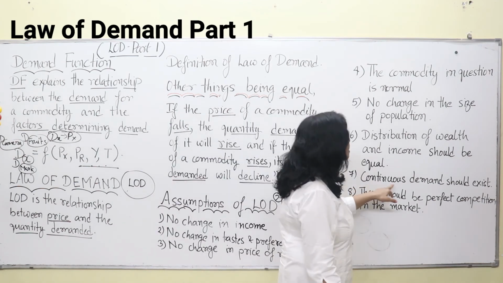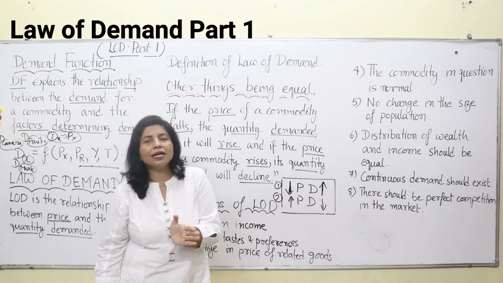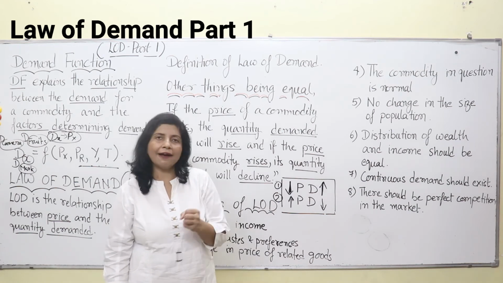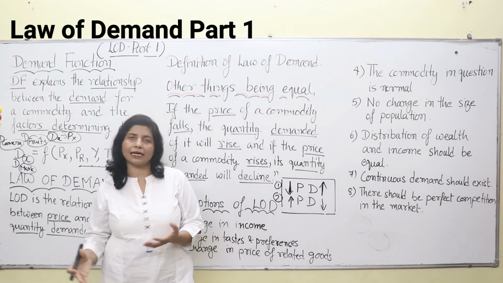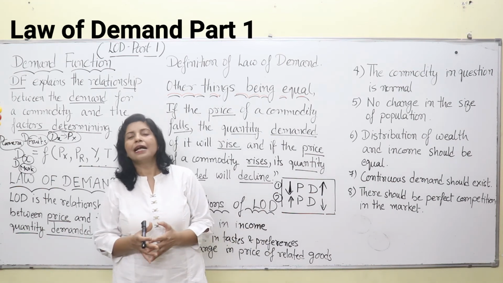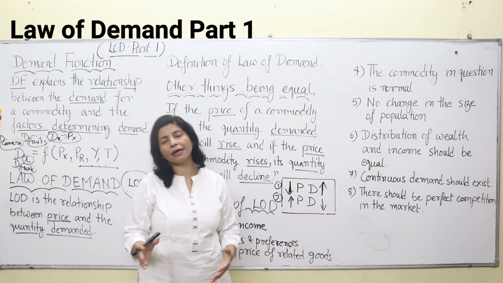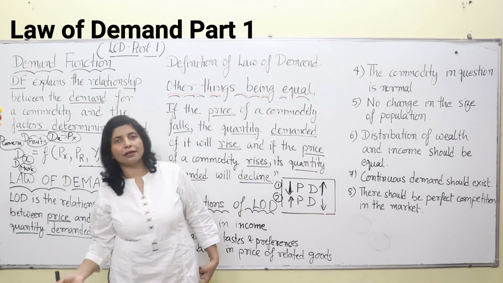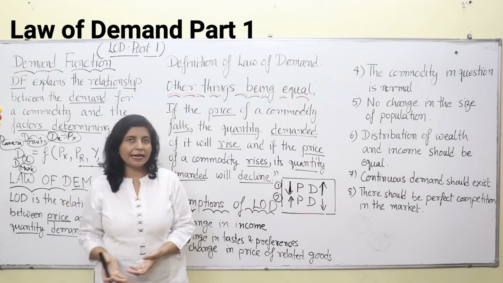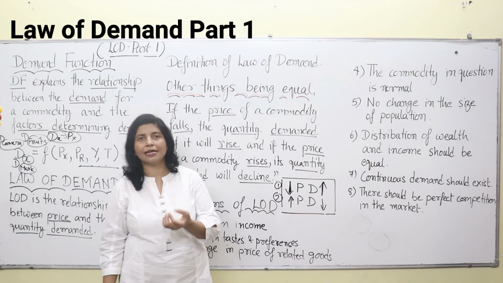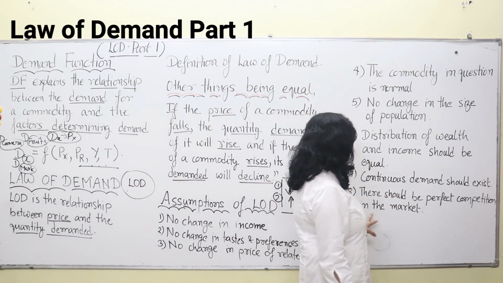Okay, then continuous demand should exist. Continuous demand means demand should move in a flow. Every day, if a shop is selling 10 to 20 items, that demand should move in that range, and it should not fall below 2 or 3 items. Like on one Monday you are selling 250 items, and on other days of the week you are not selling even a single item. That is not good, and that means continuous demand should exist over there.